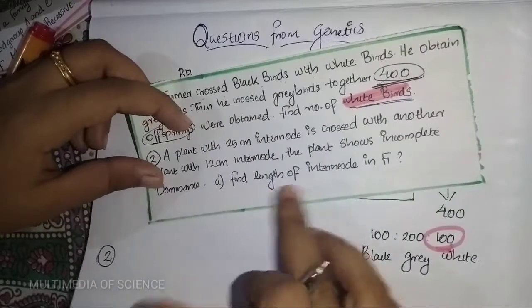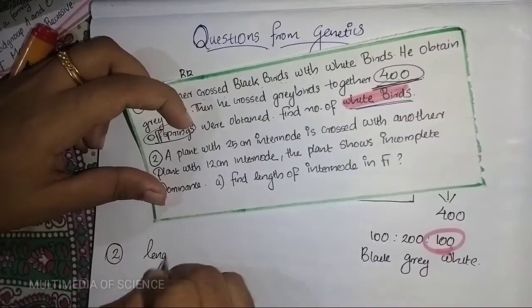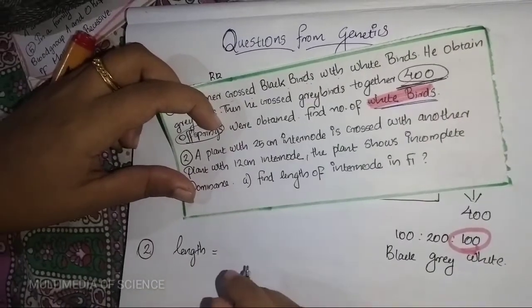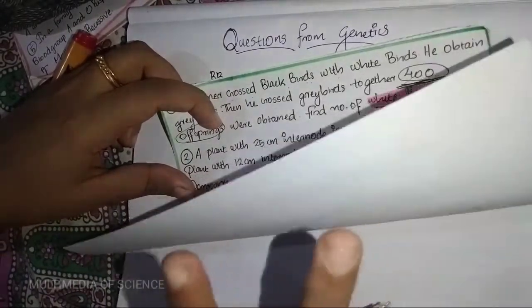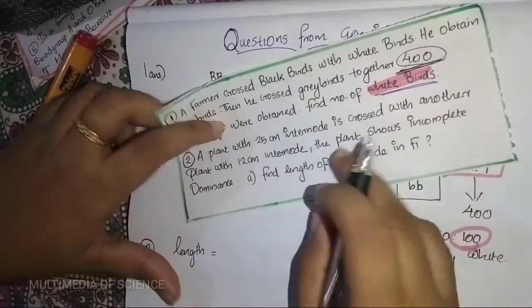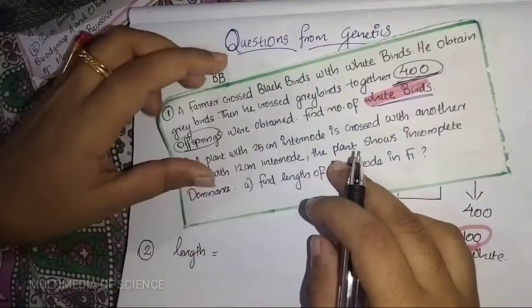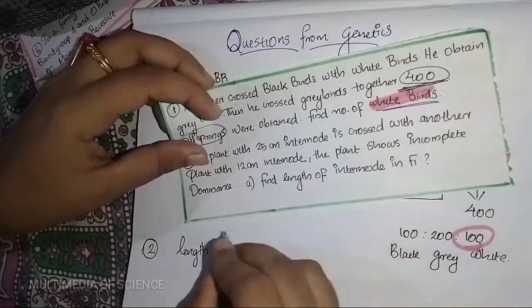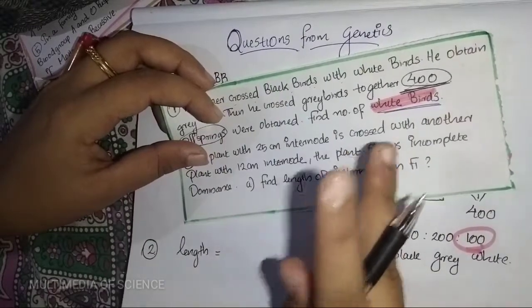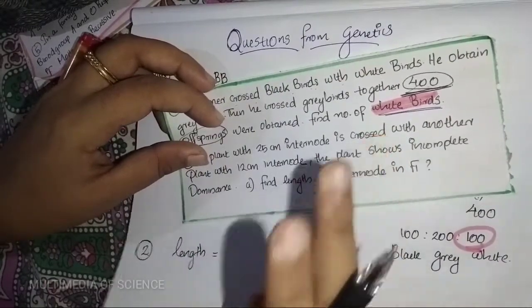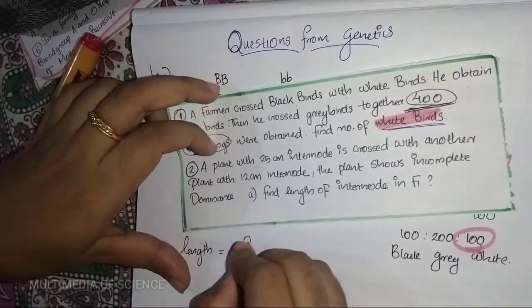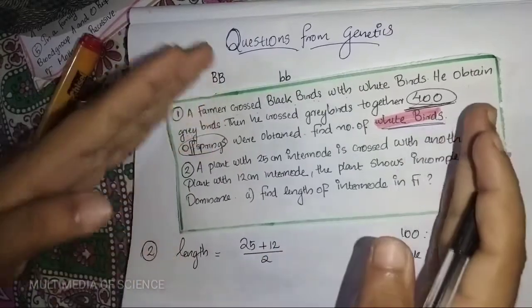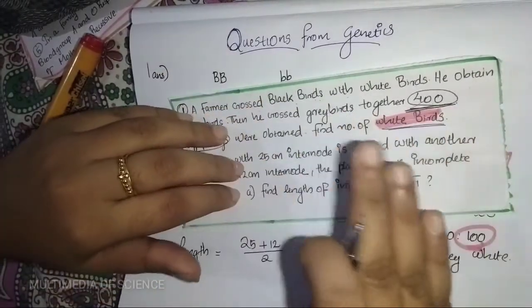We are talking about the length, which indicates its average length. We studied how to find the average of two values in previous year classes. The average of two values can be found by adding the values and dividing by 2.